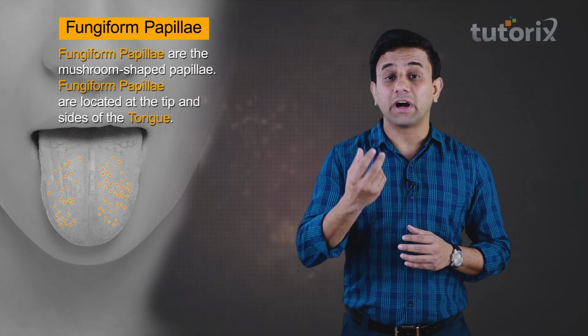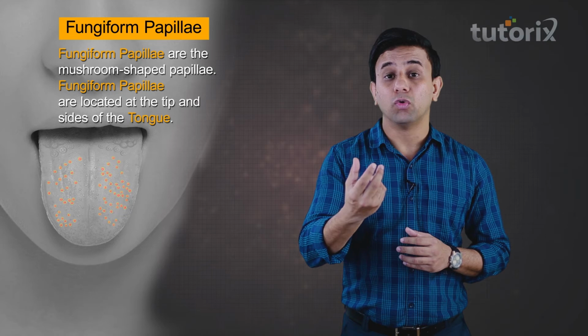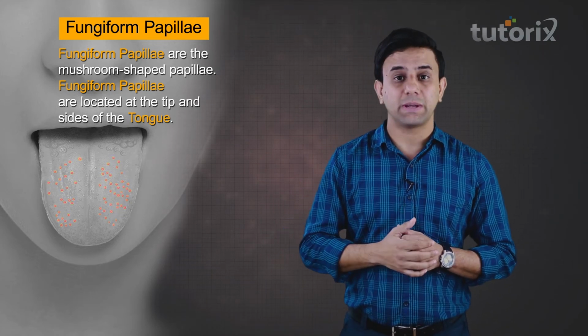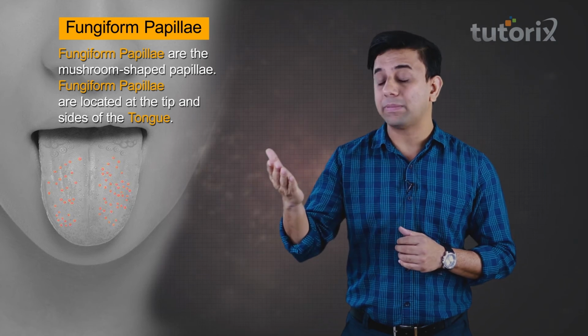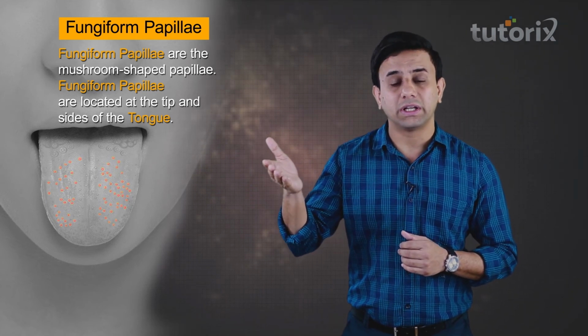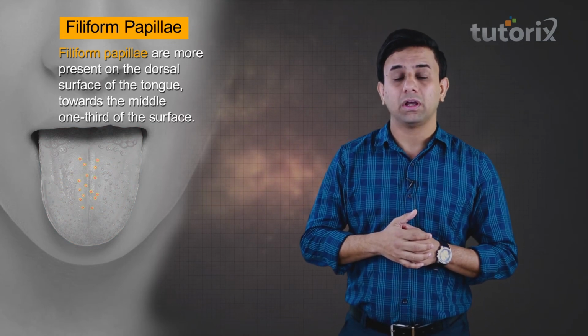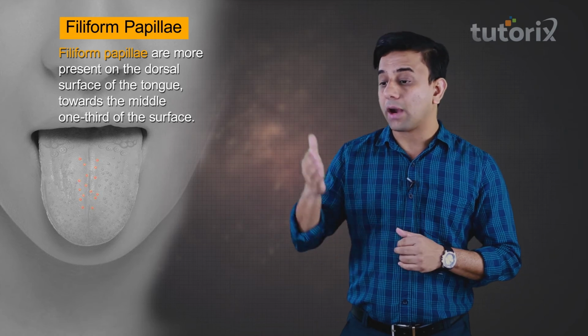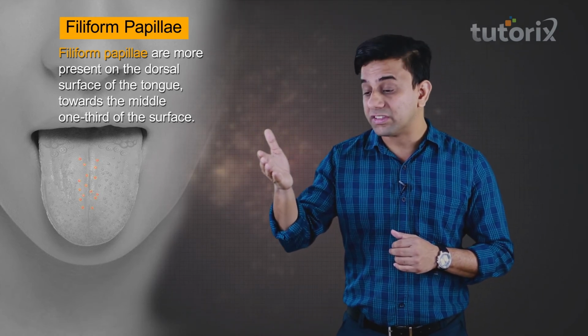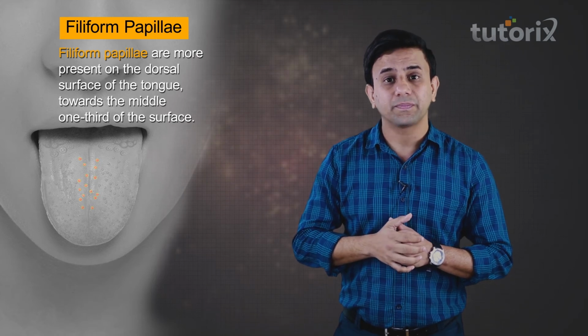Now, as the word fungiform says, fungi, which means mushroom. So these are mushroom shaped, and these fungiform papillae are more situated on the lateral borders of the tongue. The next one is the filiform papillae. The filiform papillae are more present on the dorsal surface of the tongue towards the middle 1/3 surface.